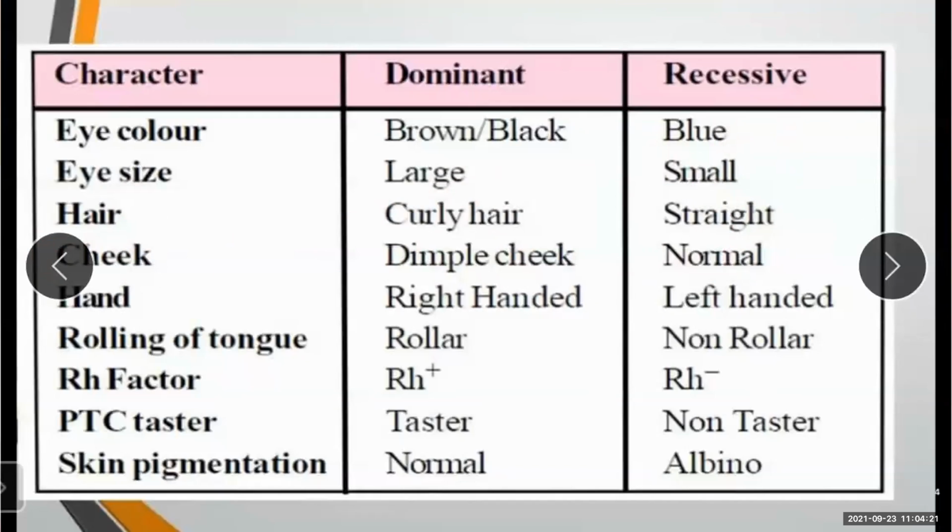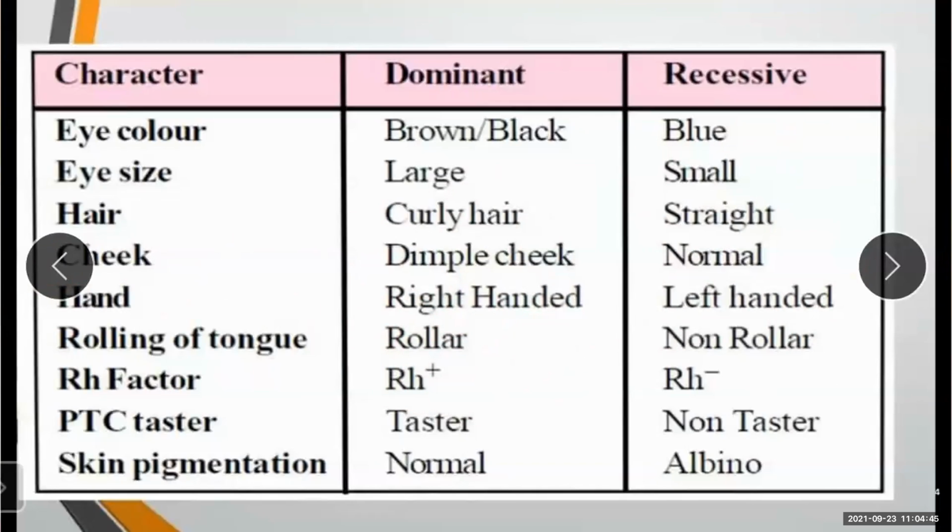What about the hands? In dominant, the person will be right-handed, and in recessive, left-handed. Now, what about the rolling of the tongue? Dominant is a roller, and in recessive, it is not rolling. What about the Rh factor?